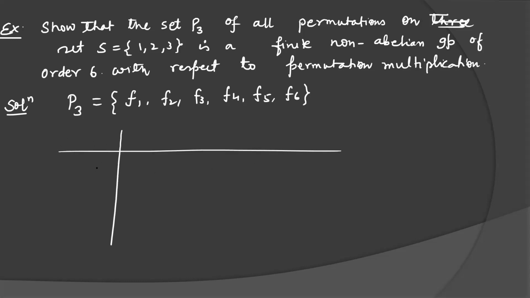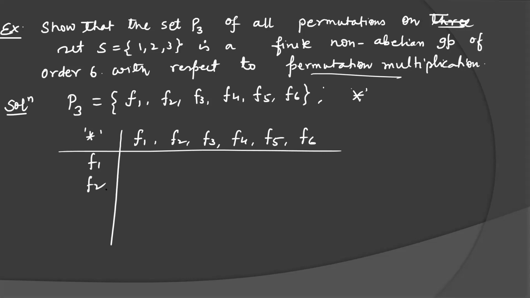Make a composition table with F1 to F6 as rows and columns. Call the product multiplication the star operation.